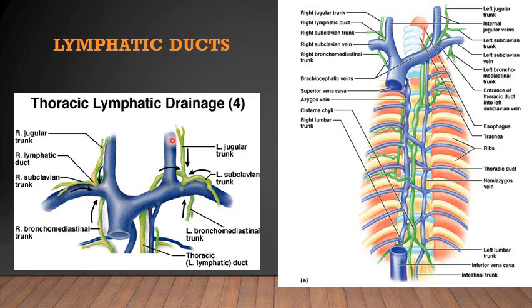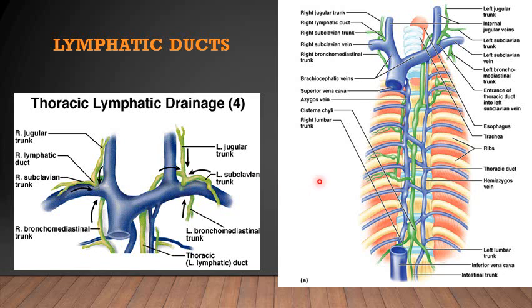On the left side again, the internal jugular vein is joining the subclavian vein, and that junction is the left venous angle, where the thoracic duct opens up. Here it also receives the jugular trunks from the head and neck and the subclavian trunks from the upper limb. These join the thoracic duct, which opens up into the subclavian vein at this left venous angle.